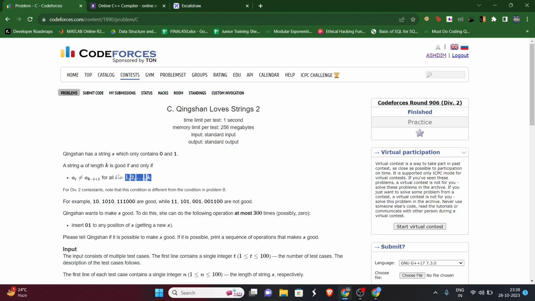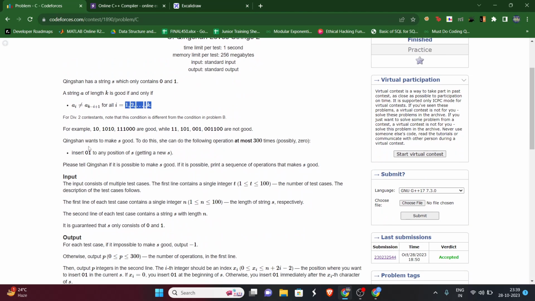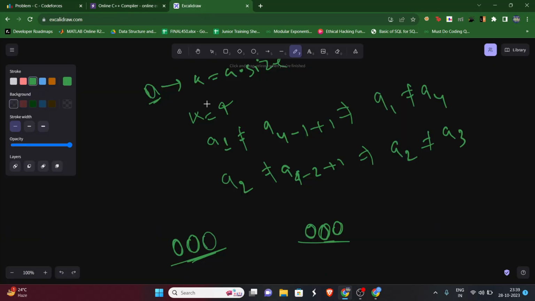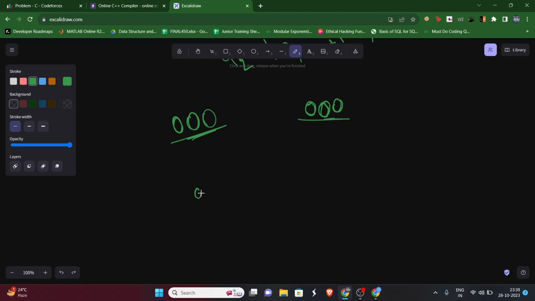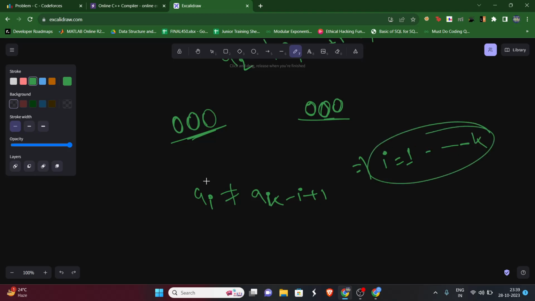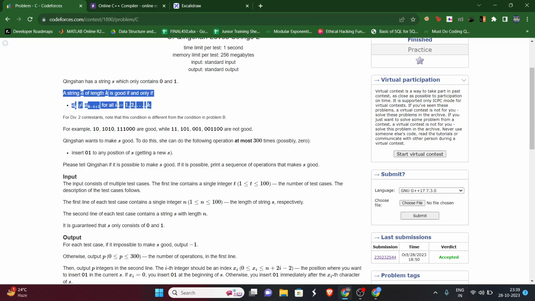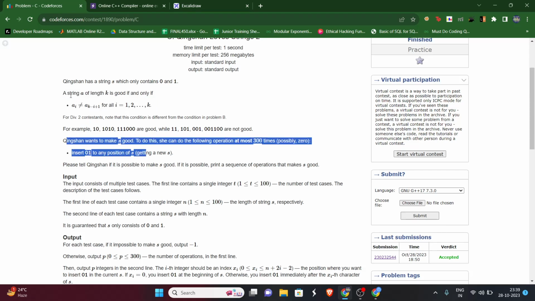But let's read the question more. We were given a string S. We know what a good string is. It has to follow this condition that a of i should not be equal to a of k minus i plus 1 for all i from 1 till k, because k is the length of that given string. So if a string is good, it will follow this condition, right?